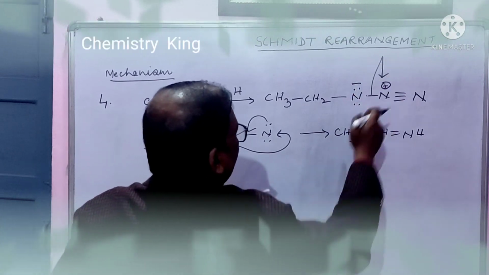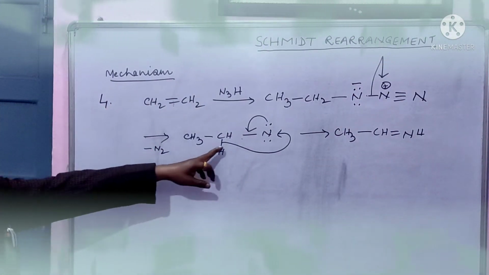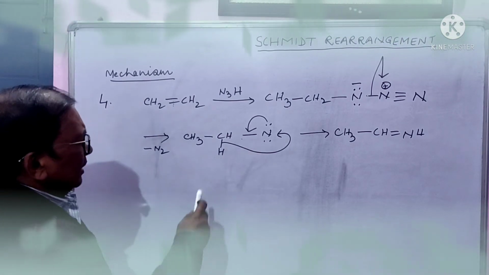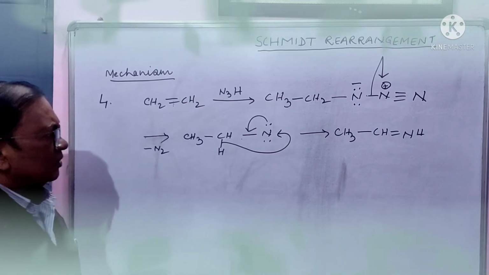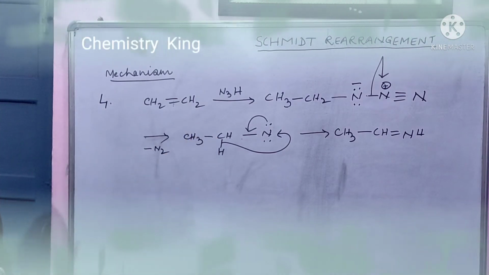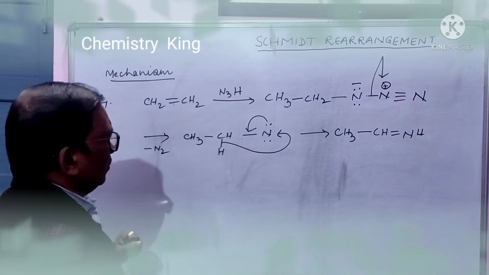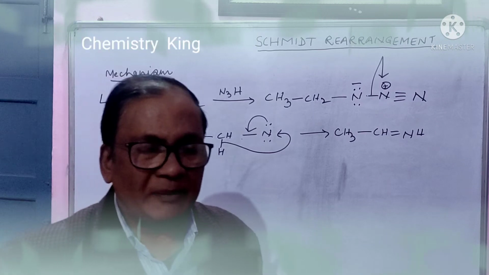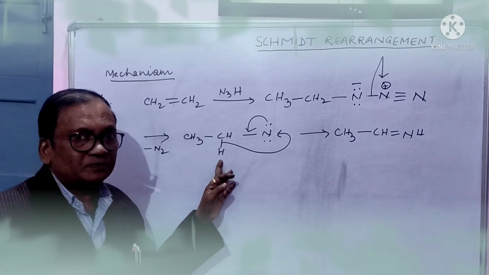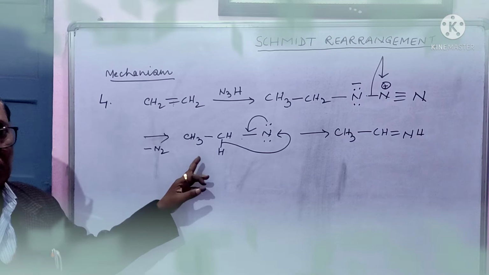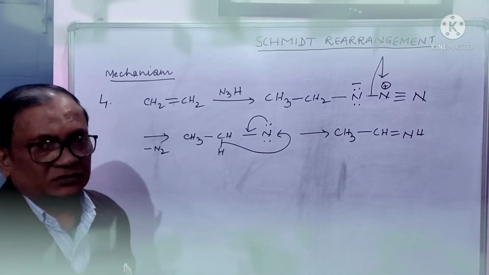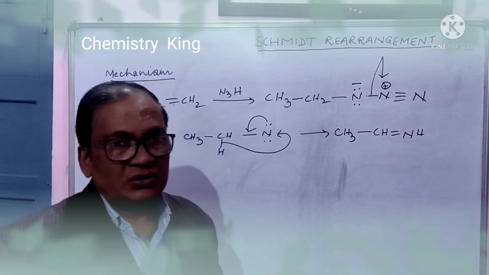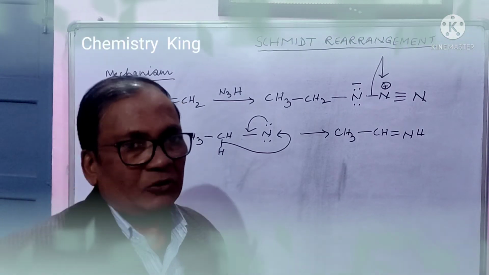Now, nitrogen gas is evolved, leading to this nitrene, electron deficient nitrogen. It is nitrene. Here there is no double bond, therefore no isomers. No isomer is possible, and this is methyl, this is hydrogen, and the migratory aptitude of hydrogen is better than this, because electron density on hydride is greater than electron density on methyl carbanion.